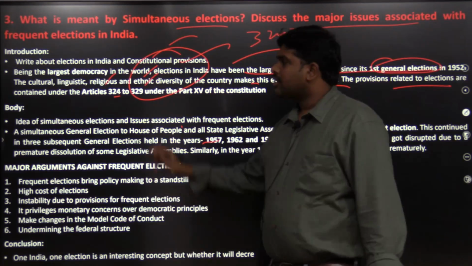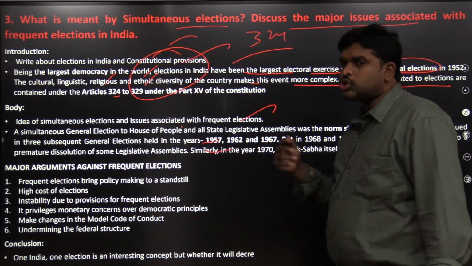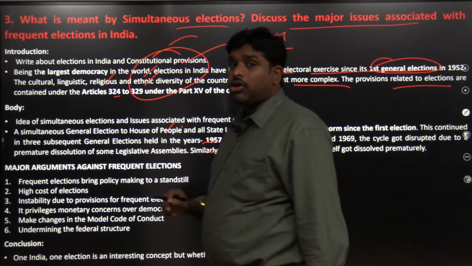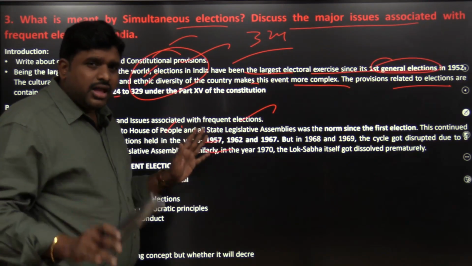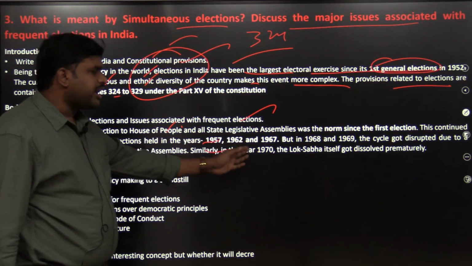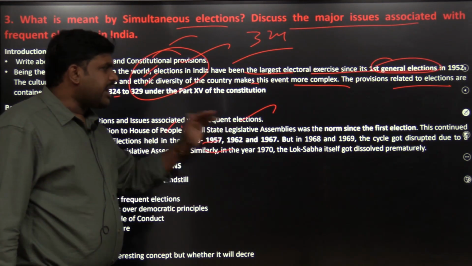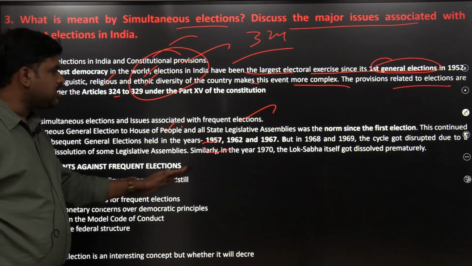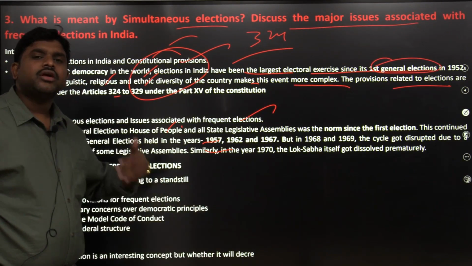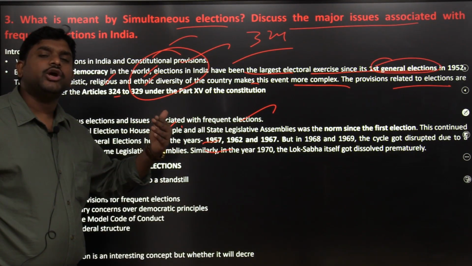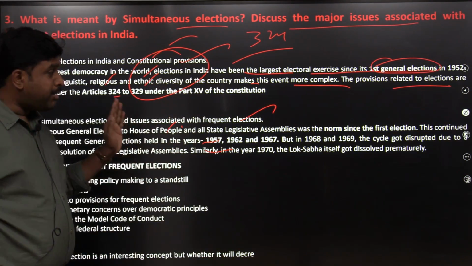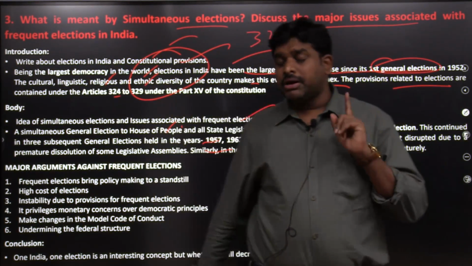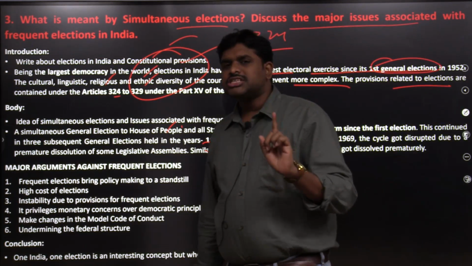Introduction. Then the body you have to write. Idea of simultaneous elections. Issues associated with frequent elections. Simultaneous general elections to the House of the People and all state legislatures happened. It is not a new idea. It already happened in 1957, 1962, 1967, but in 1968 and 1969 the cycle got disrupted due to premature dissolution of some of the legislative assemblies. From 1970 onwards, conducting simultaneous elections became impossible. It came to a standstill.